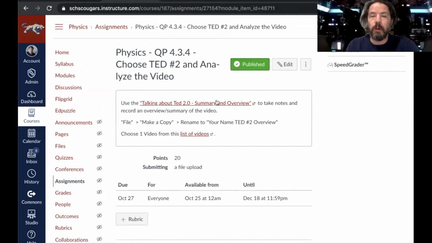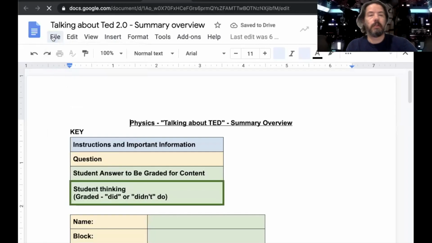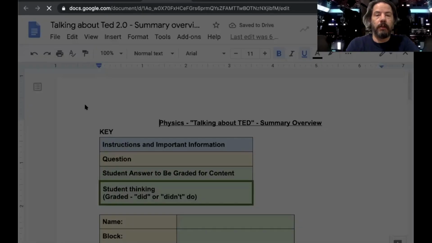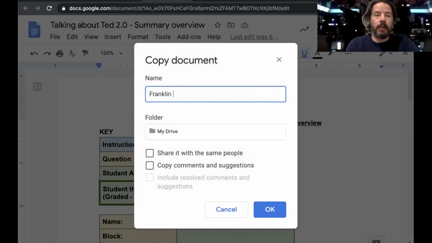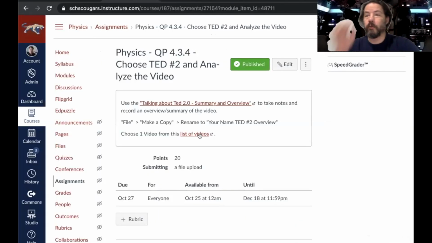After the Zoom, we are going to do the same thing that we did before. You're going to choose one video. Actually, first, you're going to go to File, make a copy, and change it to your name. And this is TED number 2 overview. Okay. And you're going to go to our list of videos and pick another video. Some of the videos are the same, so do not pick the same video, pick a different video, and then fill out the document for me, and then you'll turn it in here.